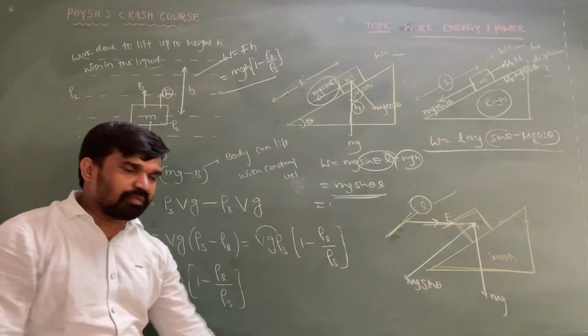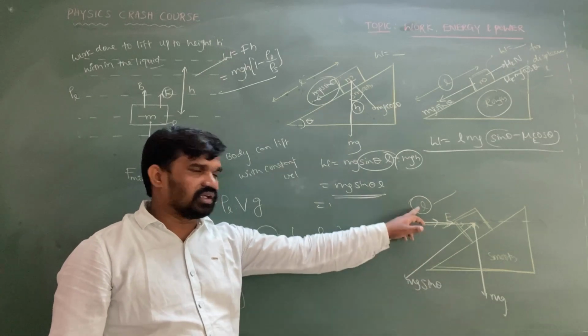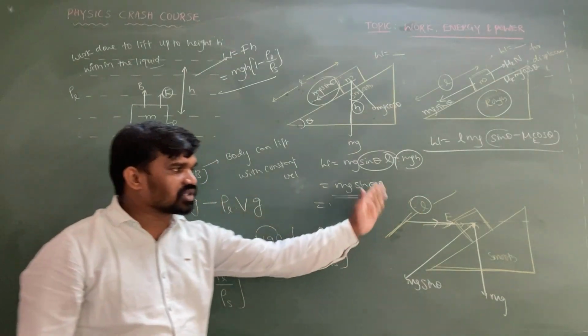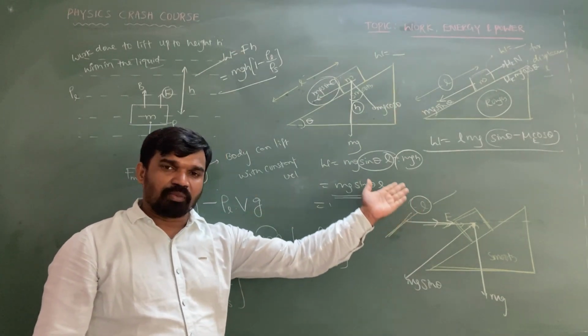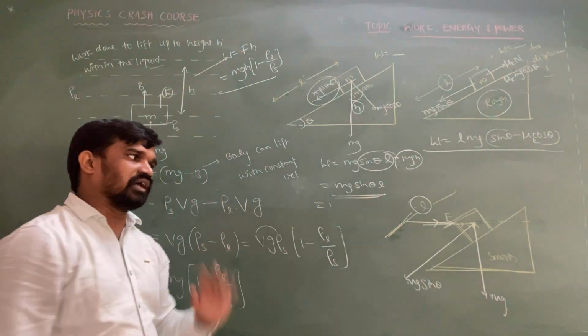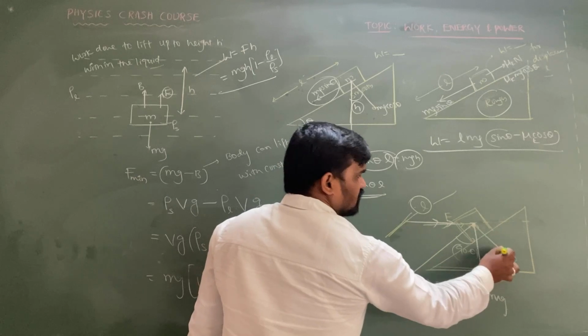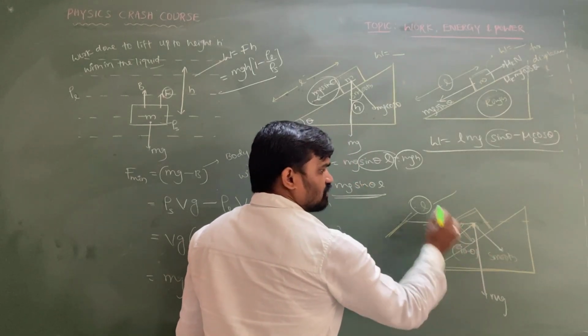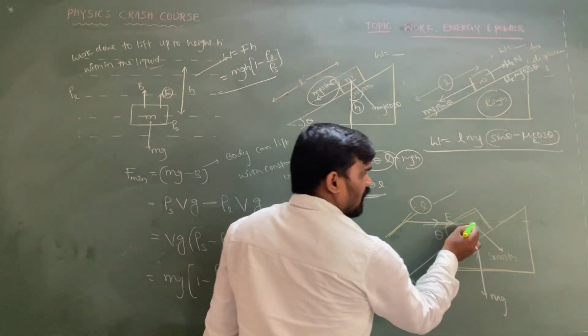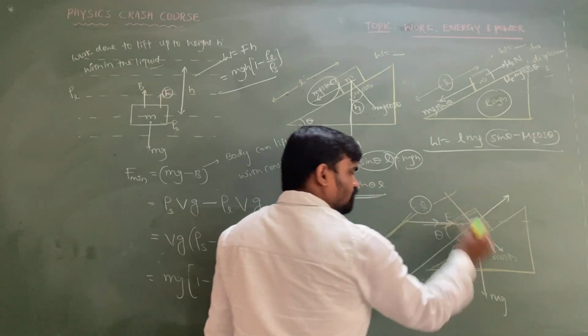So the work done by this is mg sin theta times L, because mg cos theta is perpendicular to the plane, so perpendicular to the displacement along the plane.